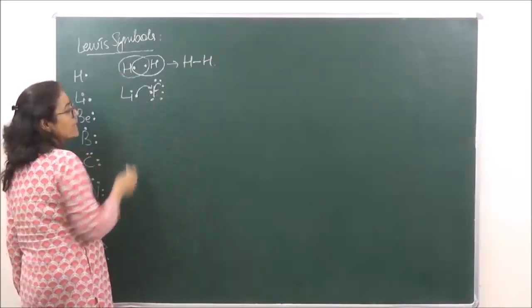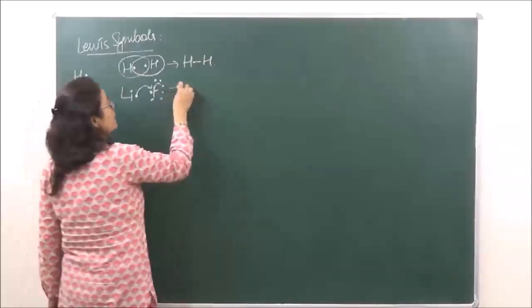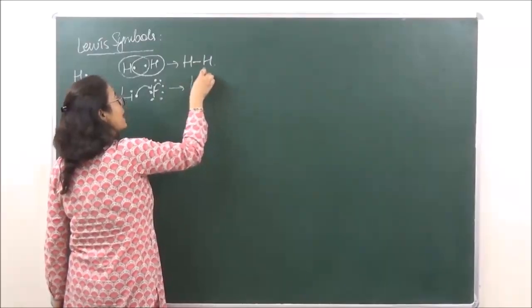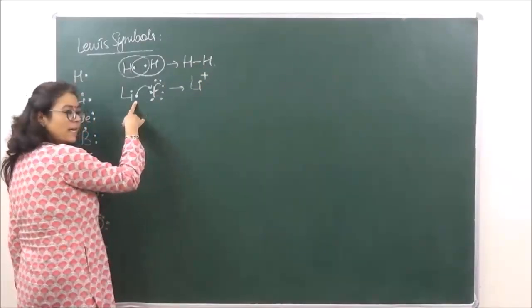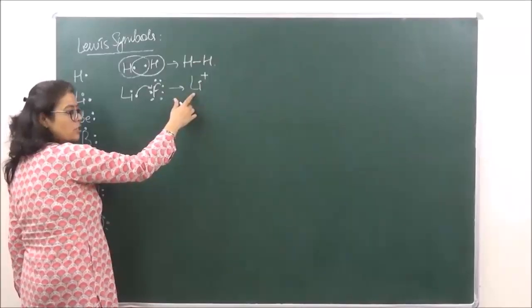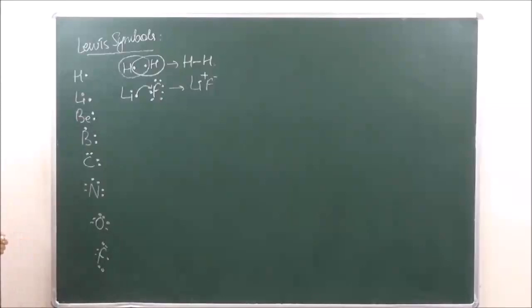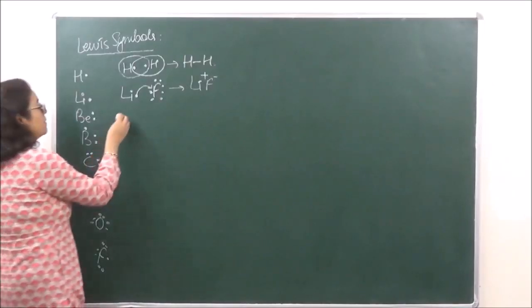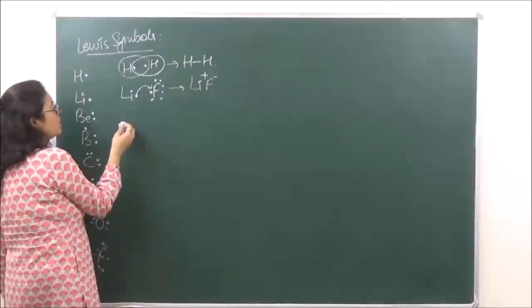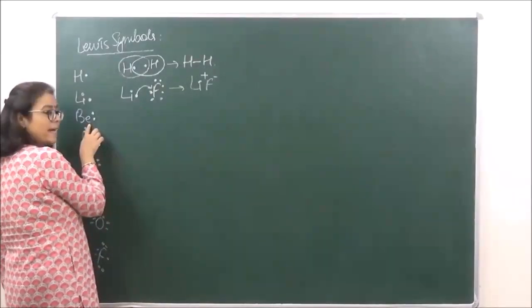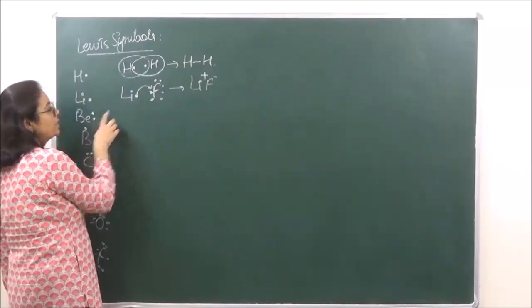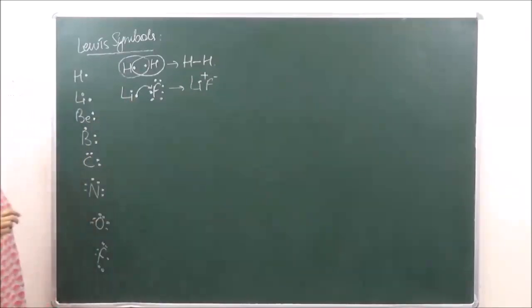And fluorine has 7 electrons in the outermost shell. So the atom which is losing the electron gets a positive charge, and the atom which is gaining the electron will get a negative charge. Okay? Similarly, if we are forming BeF2, Be has 2 electrons over here, it will forego its 2 electrons to 2 respective fluorines. Okay? समझ आ गया?